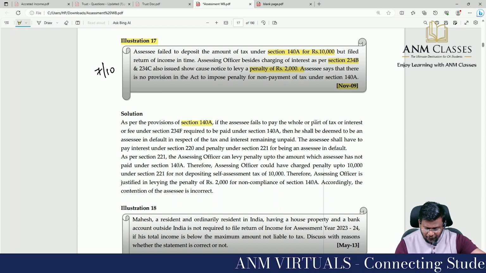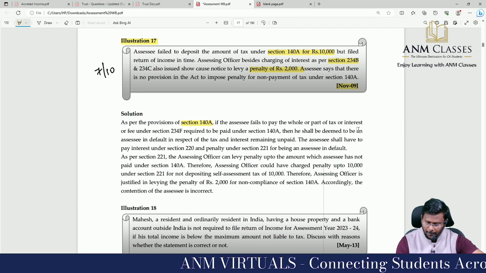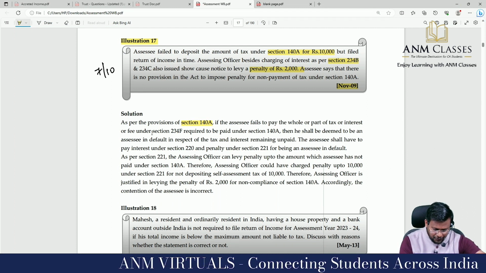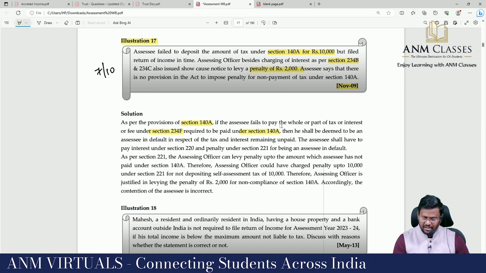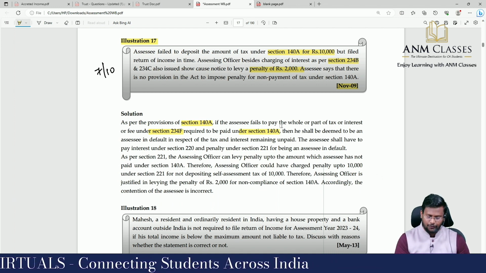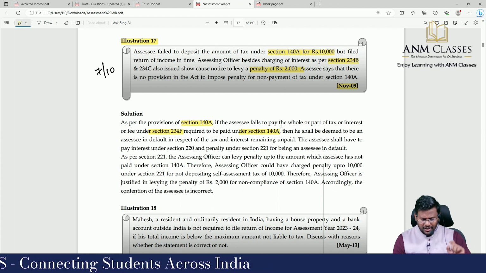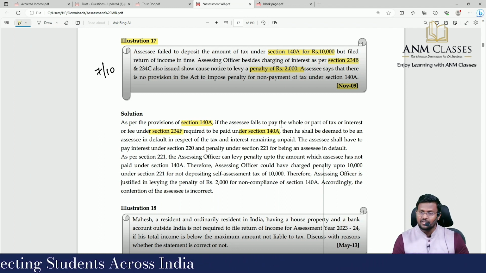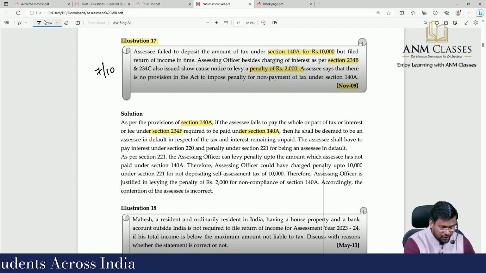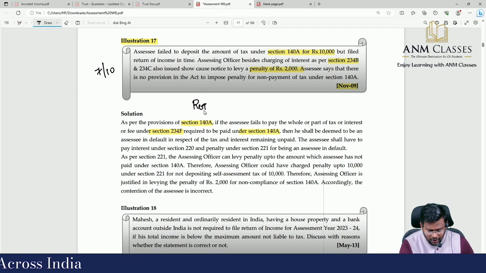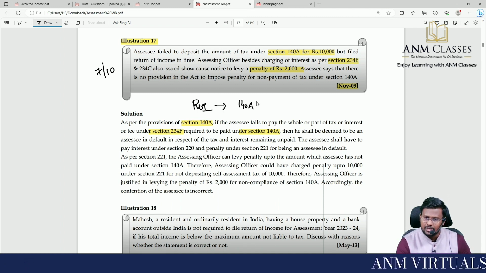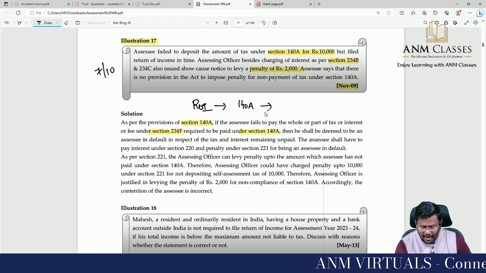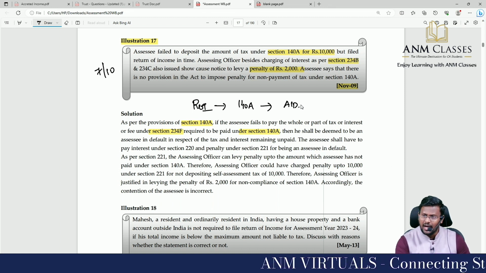If the assessee fails to pay the whole or part of the tax or interest or fees under 234F required to be paid under 140A, then he shall be deemed to be in default in respect of tax and interest remaining unpaid. That is, when you file the return of income, if your 140A self-assessment tax or interest is pending, the assessee will be treated as in default.